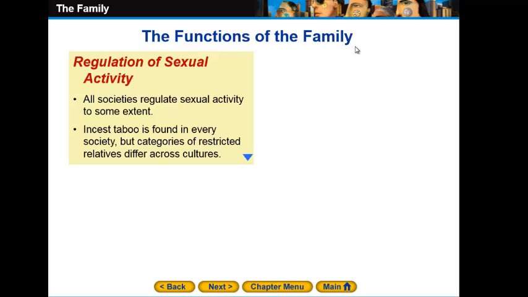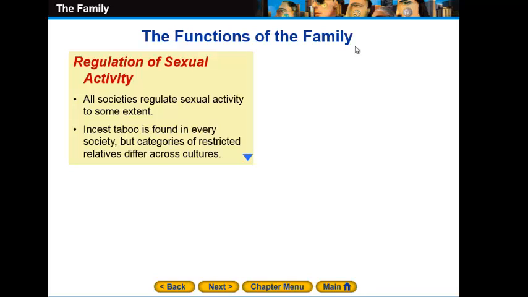And here comes the final part of our lesson, the functions of the family. In fact, we have 4 important functions of any family as a social unit across the world. Of course, the most important one will be the regulation of sexual activity. All the societies regulate sexual activity within the family. By the family, I mean by marriage. Incest taboos.